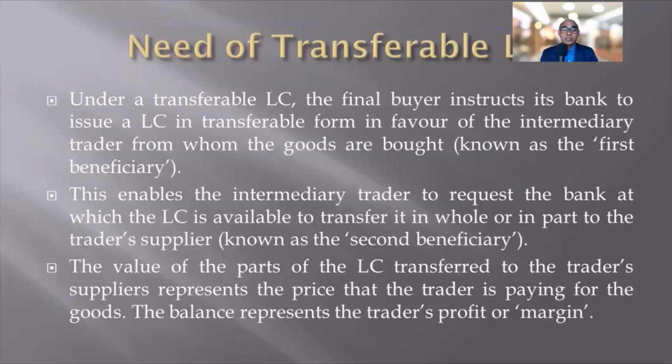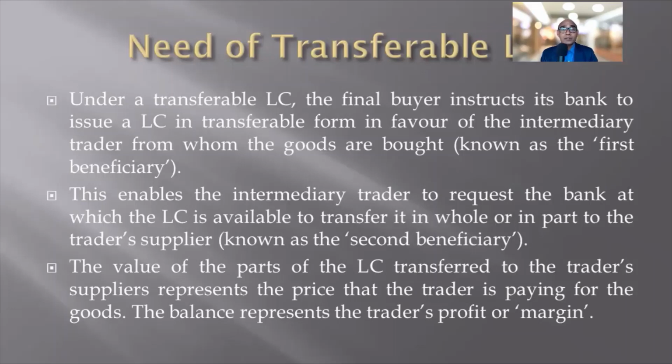So under transferable LC, the final buyer will request its bank to issue a transferable LC in favor of the intermediary trader from whom the goods are bought. And in turn, the intermediary trader will request its bank, who has been nominated to act as a transferring bank, to transfer the LC in favor of the actual supplier of the goods, that is the second beneficiary.